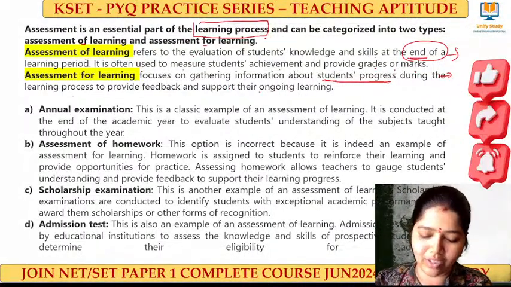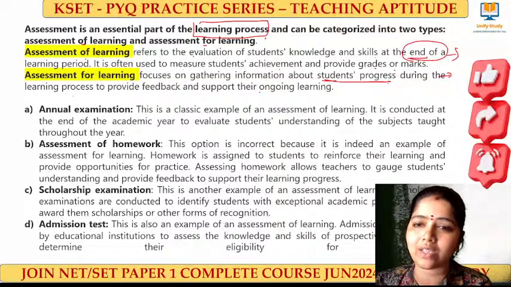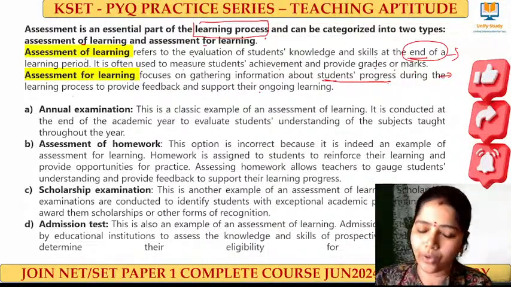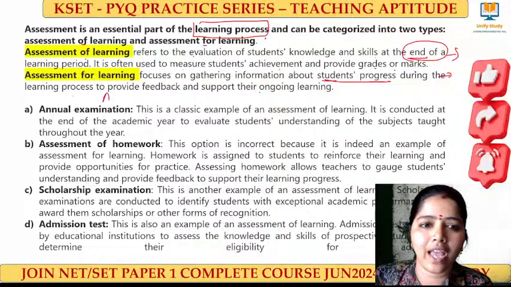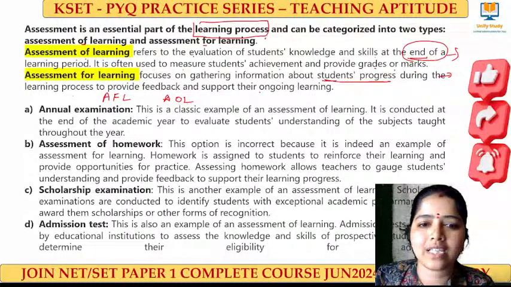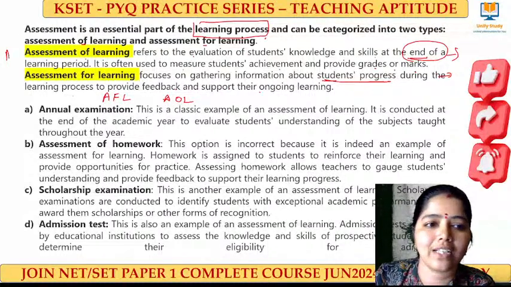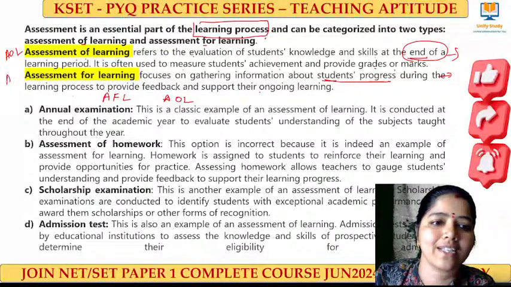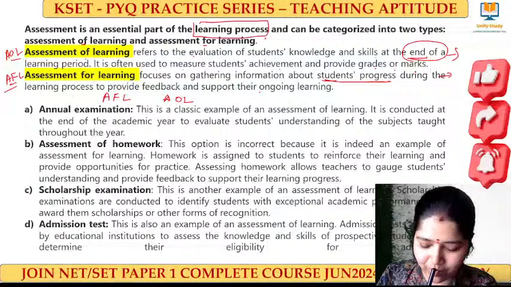Very good. Very good. Assessment of learning is what? Assessment for learning is what? You can write it this way: AFL, AOL. This is assessment of learning. You can write this as AOL and this as AFL. What is AOL? What is AFL? Yes, very good.